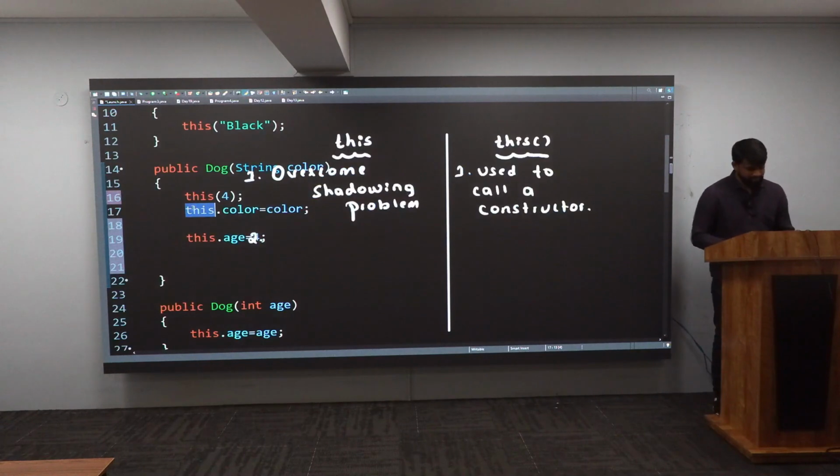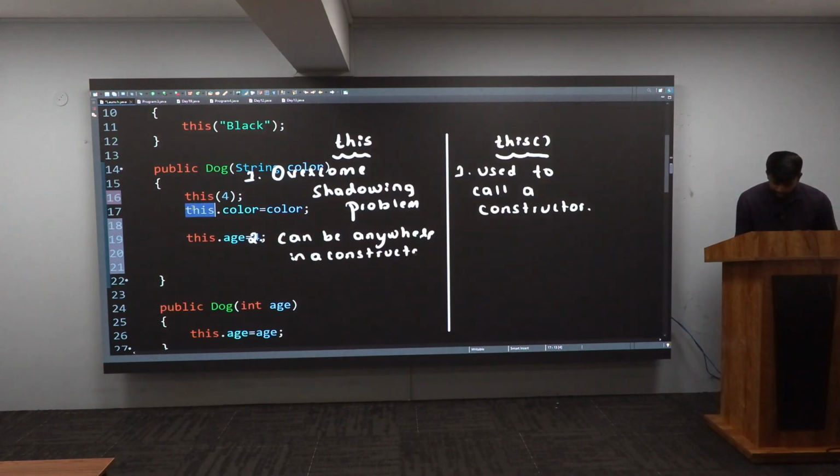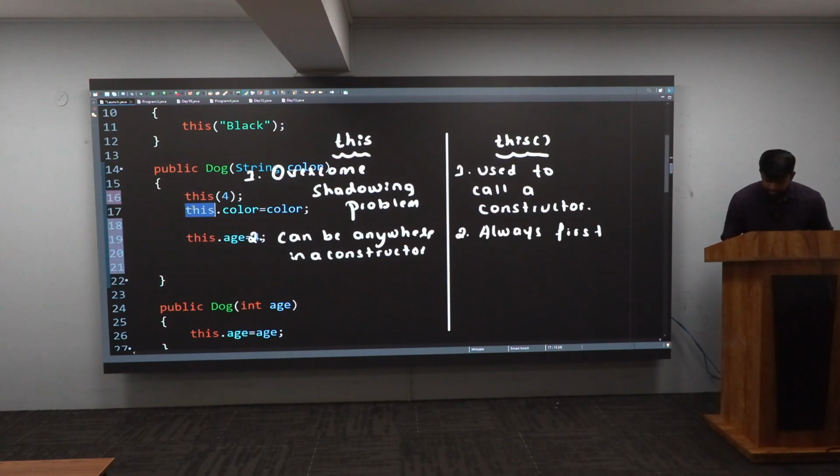The this keyword can be anywhere in a constructor. What about this call? Always the first instruction